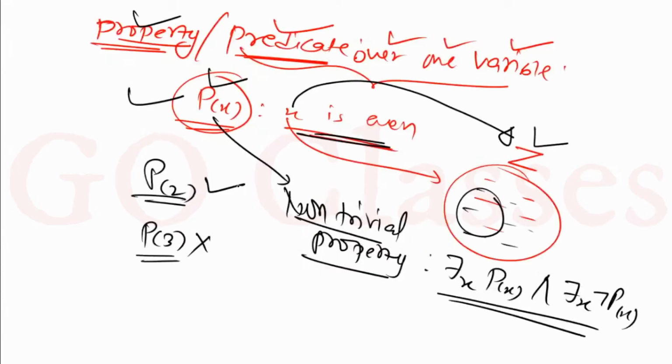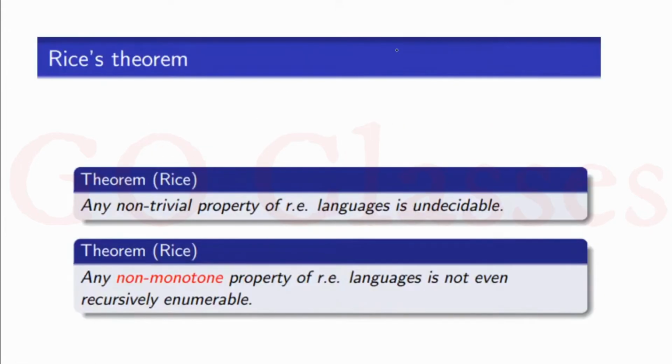Now, so yeah, we were discussing this property. So you can say this is the behavior. Now let's take one more example. In the Rice theorem, if you notice, first of all, he is saying that a non-trivial property. You know what is a non-trivial property? Non-trivial property means in the domain there exists an element which will satisfy the property, and in the domain there exists an element which will not satisfy the property. So this is clear, non-trivial property.